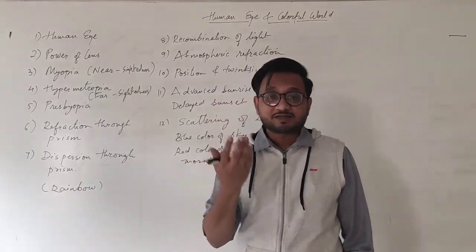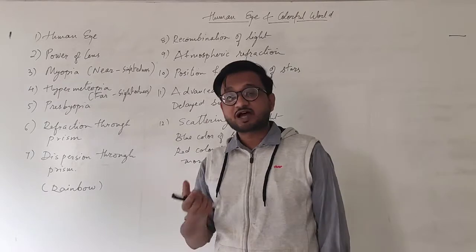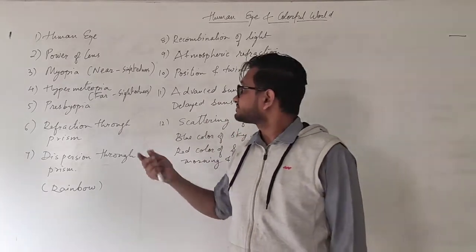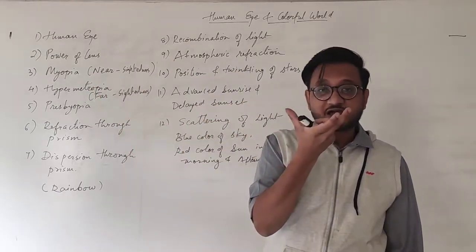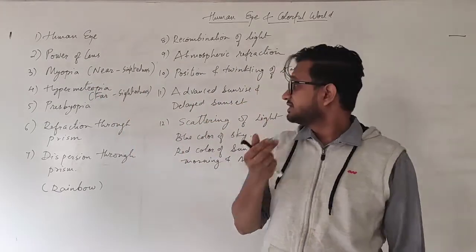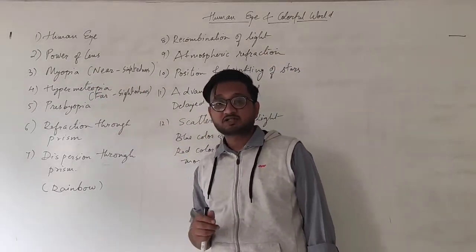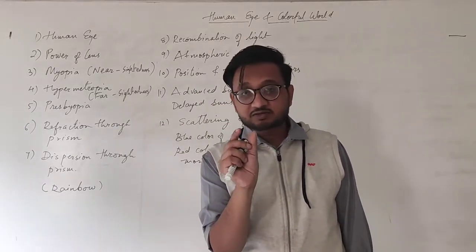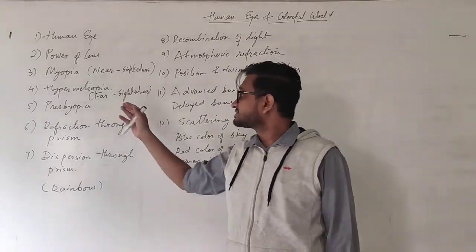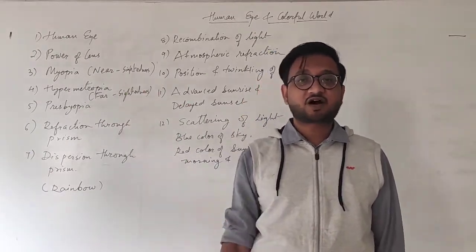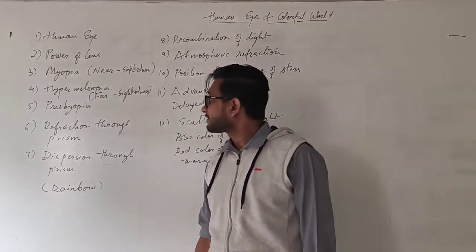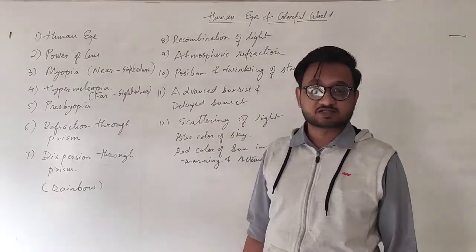So if the length or diameter of the eyeball increases, it becomes myopia, and if the diameter of the eyeball decreases, it becomes hypermetropia, because it is still unable to see the nearby objects. However, it can see the far away objects clearly. That is why it is farsightedness.